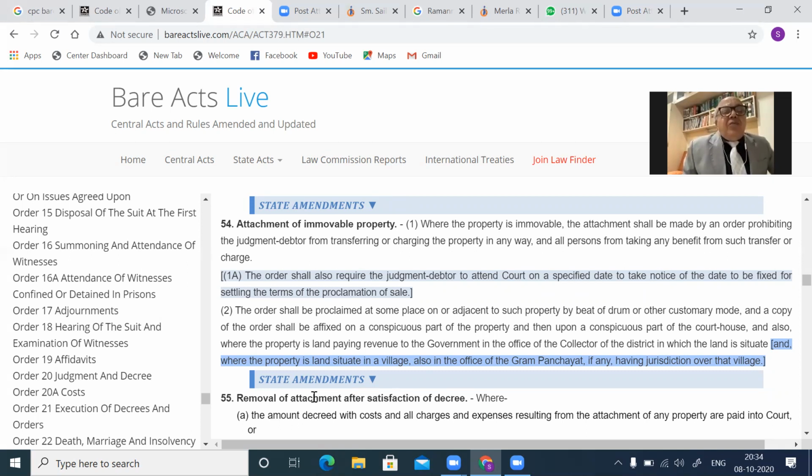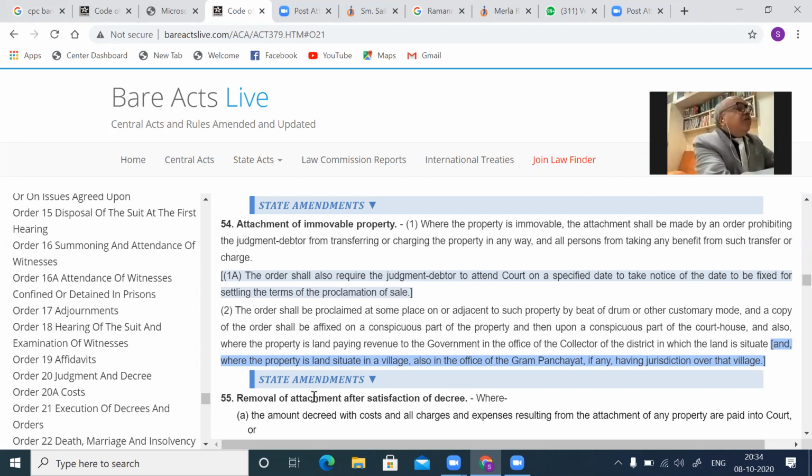So when a decree has been obtained, the first thing is that attachment is done to ensure that the defendant comes and deposits money. And if he doesn't deposit the money, what will follow? The court will order sale of the property pursuant to the application. We'll see later on. Okay. So this is the second limb of section 51.